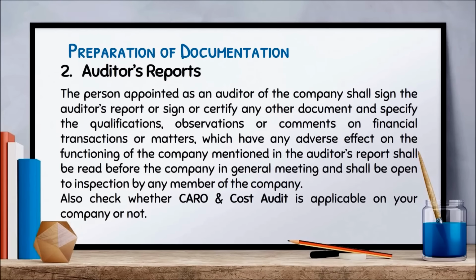Secondly, it is the auditor's reports. The person appointed as an auditor of the company shall sign the auditor's report or certify any other document and specify the qualifications, observations, or comments on financial transactions or matters which have any adverse effect on the functioning of the company. The comments mentioned in the auditor's report shall be read before the company in general meeting and shall be open to inspection by any member of the company. You also need to check whether CARO and Cost Audit report is applicable on your company or not.